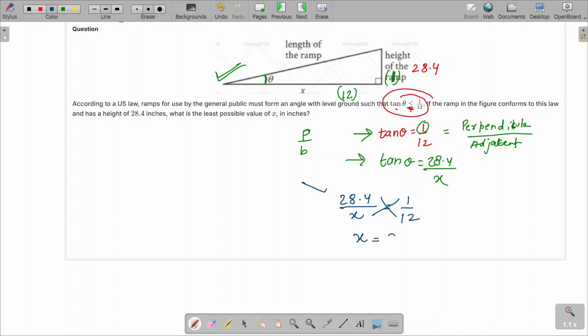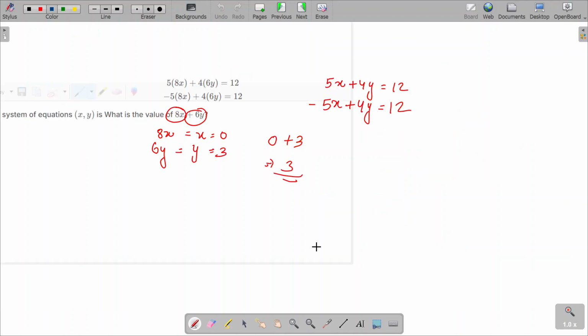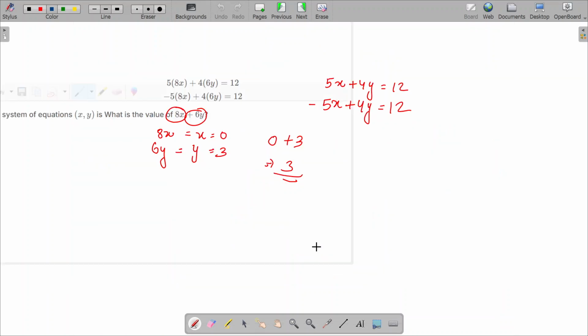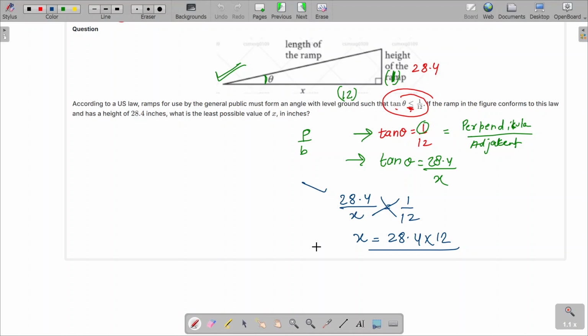X equals 28.4 times 12. Solve it, you will get the answer. Do let me know the answer to this question in the comment section. Remember the question number, okay? This was question 1, 2, 3, 4. This is question number 4 that I have asked you to write the answer to in the comment section.